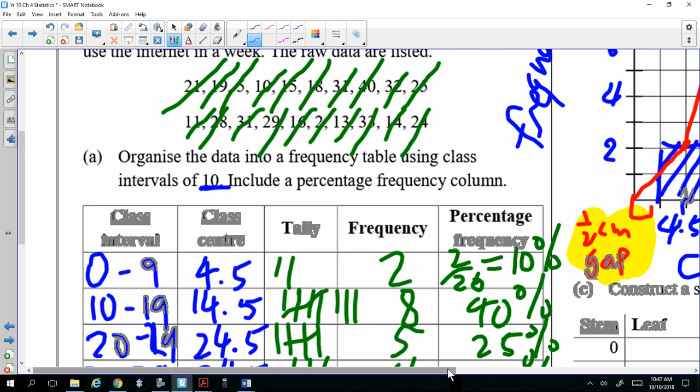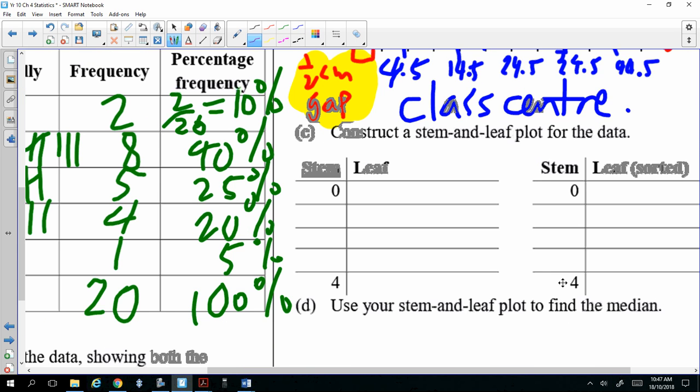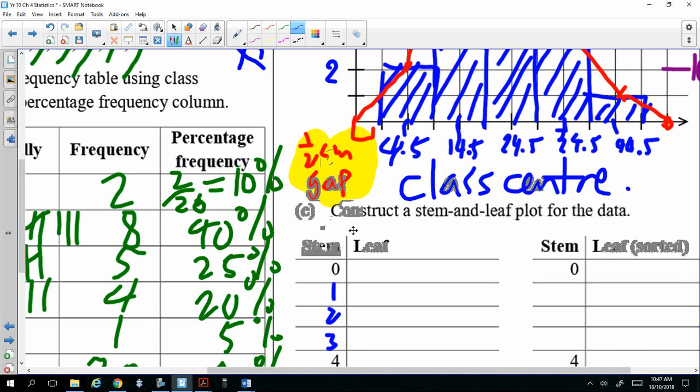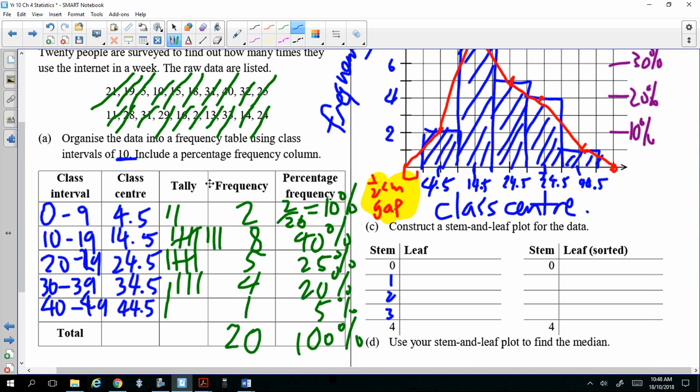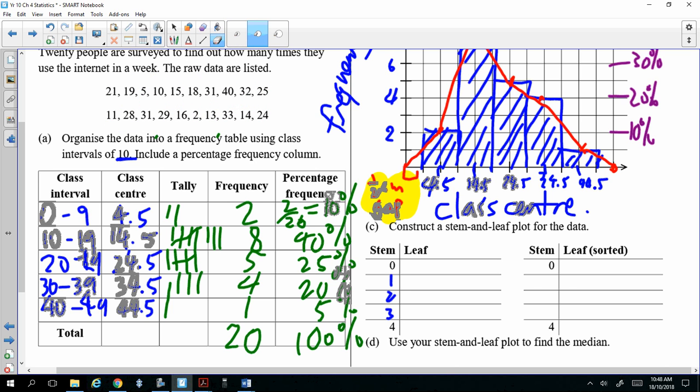So 0, 1, 2, 3. And then what you do is you're going to put them into the graph. Okay, so let me do this again. I'm going to rub this off, and then we're going to use a different color pen maybe. Okay, good. So you got 21 means you put 1, 21, 19, 5. Does that make sense how we do the stem and leaf plot? 10, 0, 15, and 18, etc. Right? So you just do it. And then we just keep going.